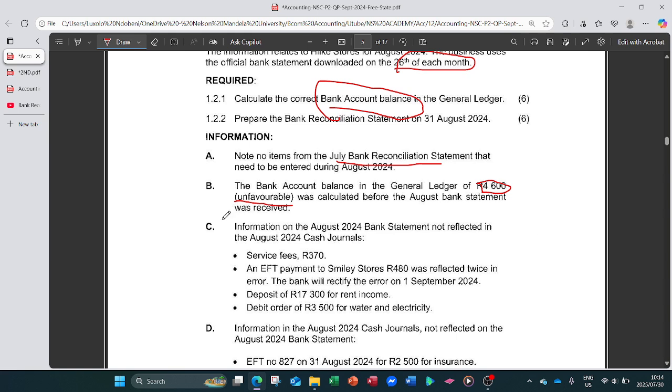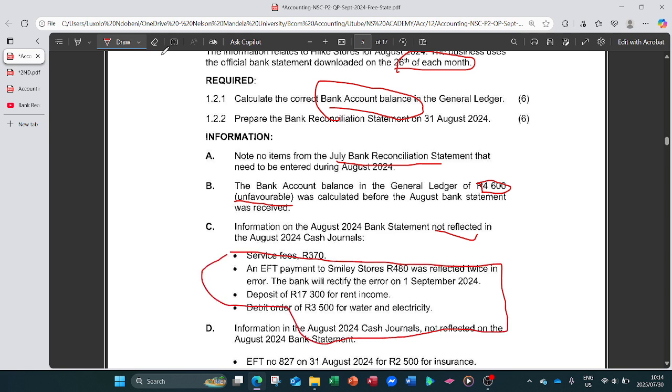That is why information C says information on the August 2024 bank statement that is not reflected in the August 2024 cash channels. So this is the information that is on the bank statement but is not recorded in our cash channels.